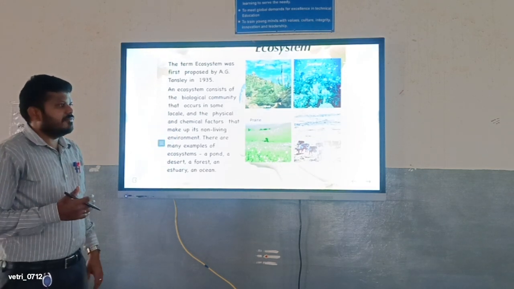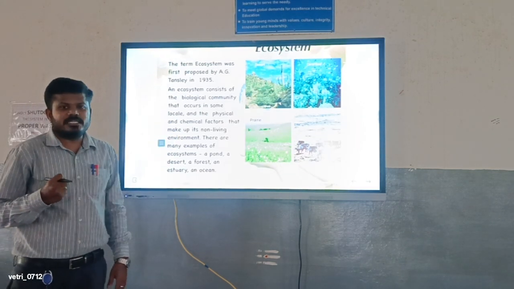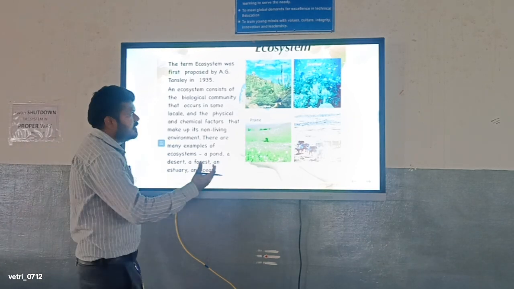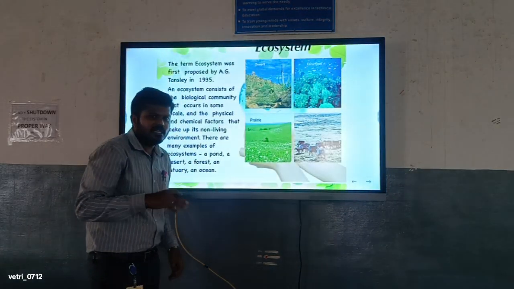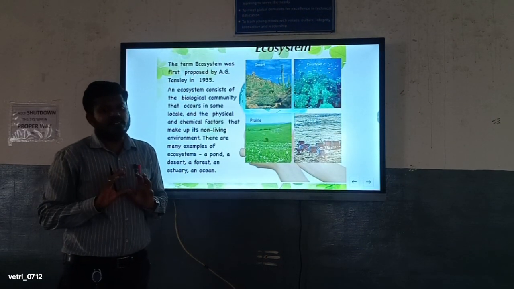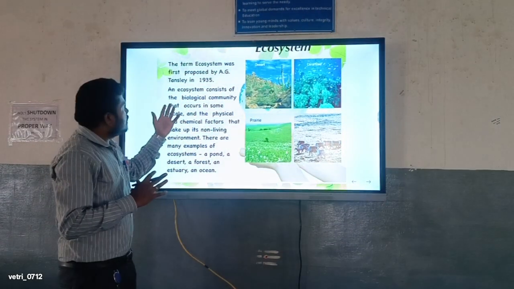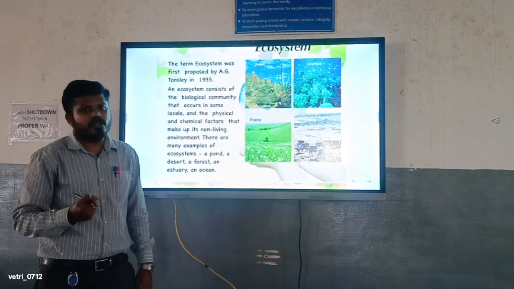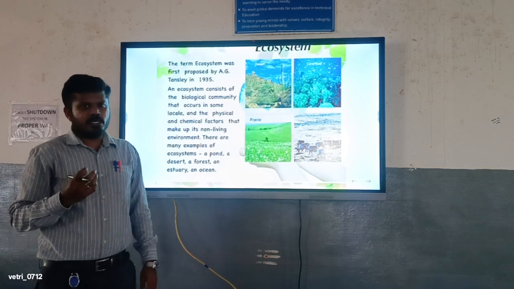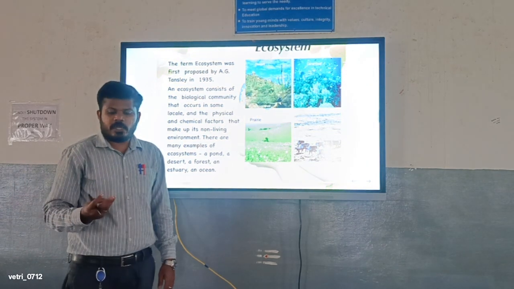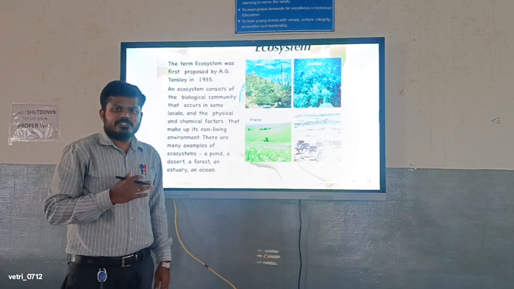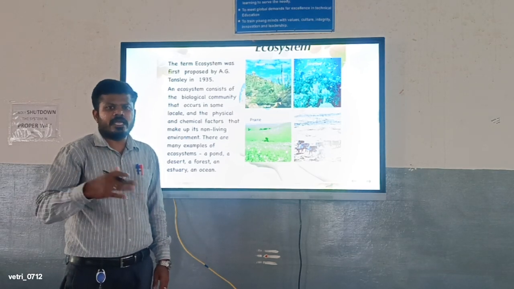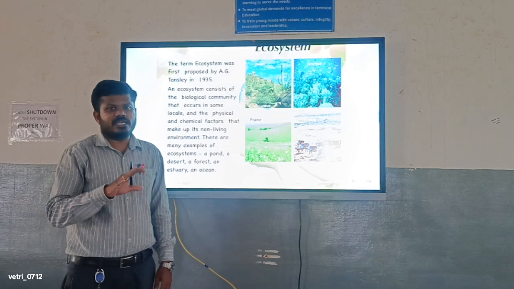In the ecosystem, when we are considering it, we have to consider all the things: land areas, aquatic areas, and the animals, areas, and plants present. If all together you are considering, that will be called an ecosystem. In 1935, the ecosystem or biological community concept was created. What does community mean? All the things, biotic and abiotic: trees, water, heat energy, solar energy, radiations, human beings, bacteria, algae, all together we consider as an ecosystem.